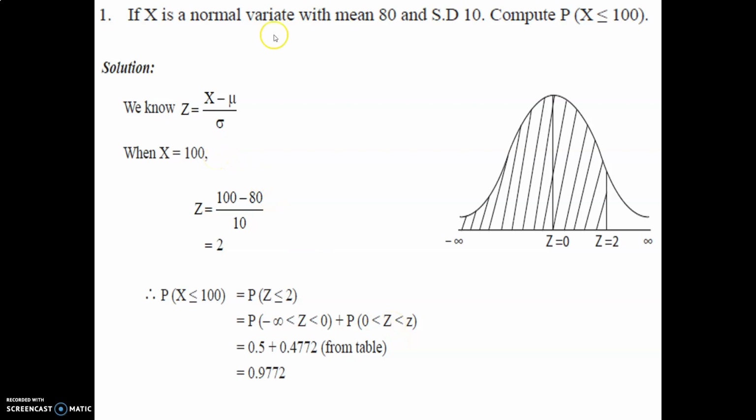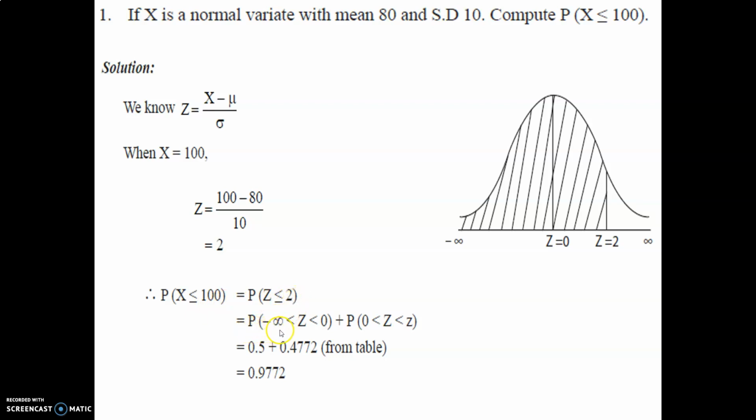If x is a normal variate with mean 80 and standard deviation 10, compute P(x ≤ 100). Normally, the z-score we have to find first. Z is equal to x minus mu upon sigma. X is equal to 100, so z is equal to 100 minus 80 upon 10, which is 2. Therefore P(x ≤ 100) is equal to P(z ≤ 2).